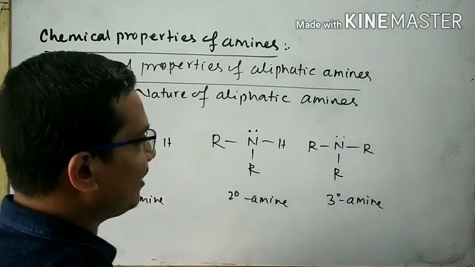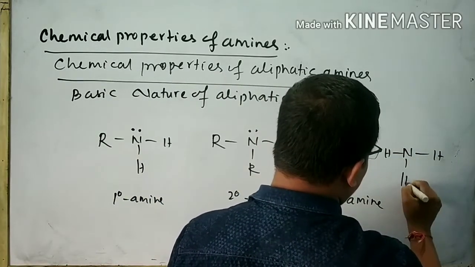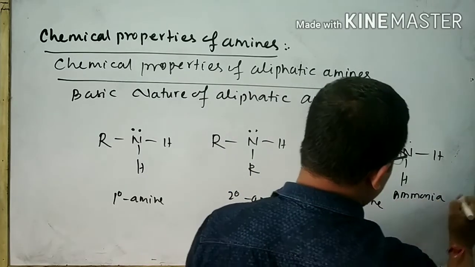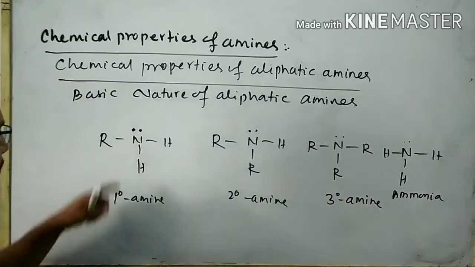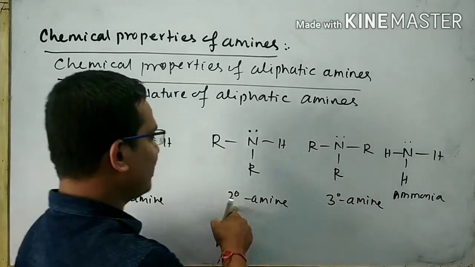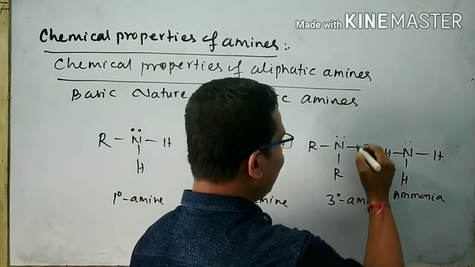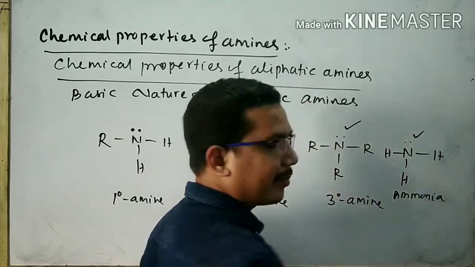These are the derivatives of ammonia. This is ammonia. Look at that. In primary amine there is one lone pair present. Also in secondary amine one lone pair is present. Similarly in tertiary amine one lone pair is present, and also in ammonia one lone pair is present.